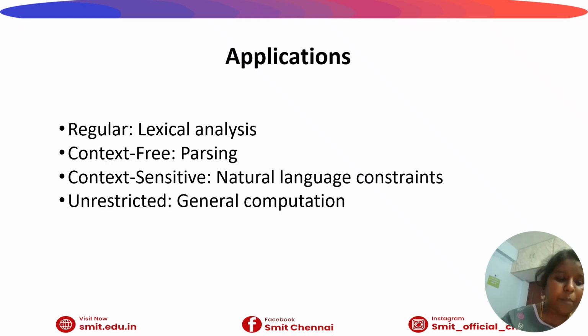The last is the type 0 unrestricted grammar. This type of grammar is mainly used for general computing. As I said, it is modeled or recognized by Turing machines. These are used in the Turing machines of theoretical computer science, and another application of the unrestricted grammar is that it is mainly used for identifying algorithm complexity.